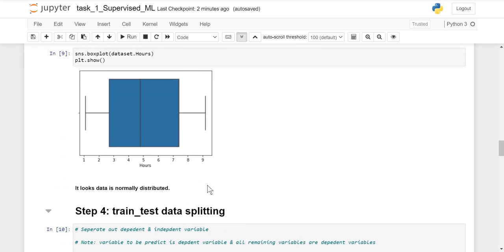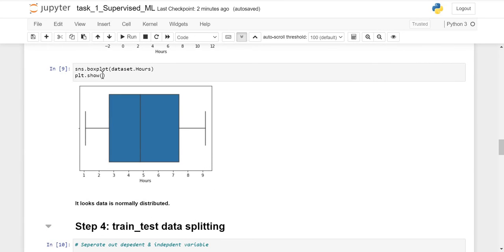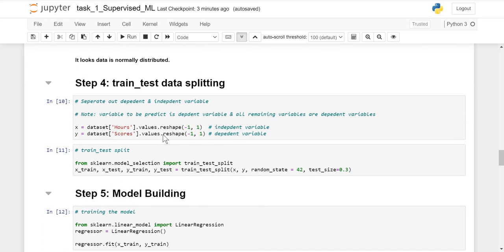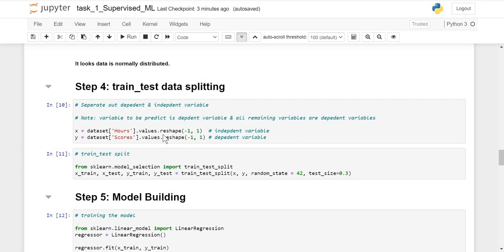So for that I have used a Seaborn box plot. As we can see, between the lower and upper whiskers there is no outlier, so our data is good enough to work with.